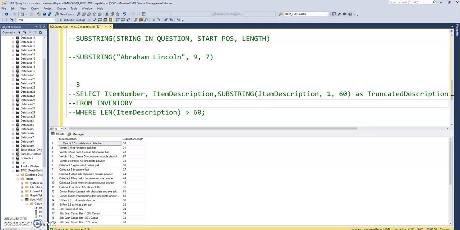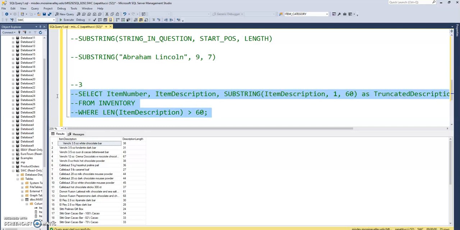Again, it needs 3 things from us. The string in question, it's the item description, and it's like, okay, where do I start the cut? They're going to start at the very first character. Okay, how many characters to take? 60 characters. That's the max limit according to this problem. Okay, so that'll be the truncated description, and the rest of it is the same.